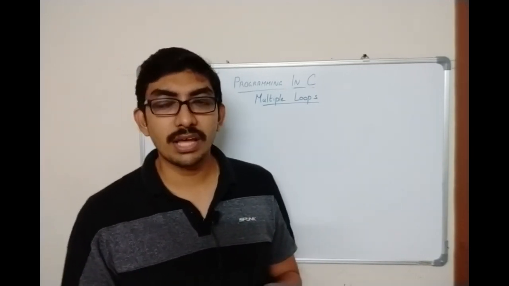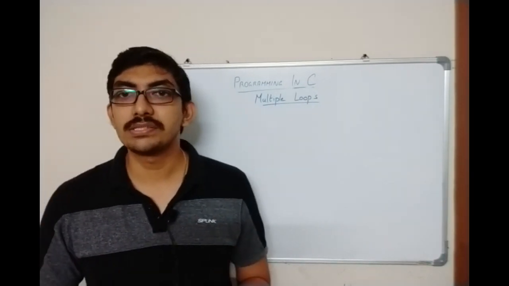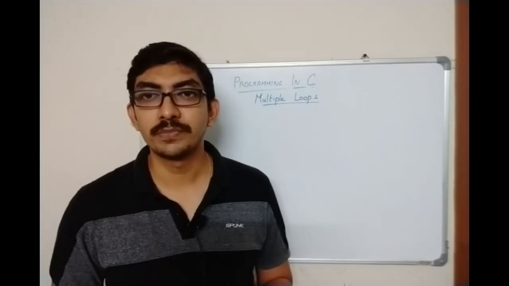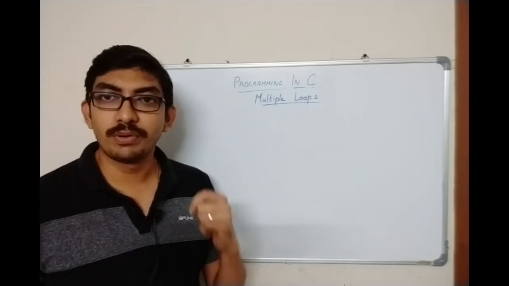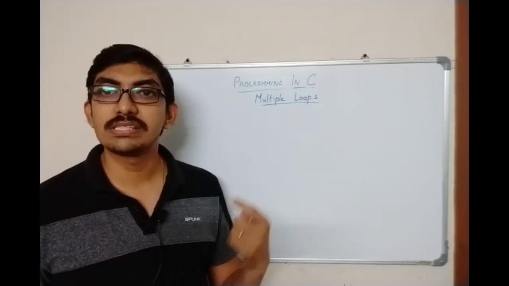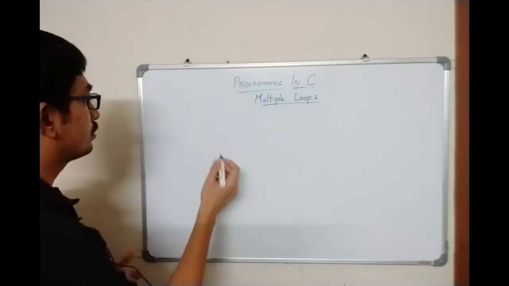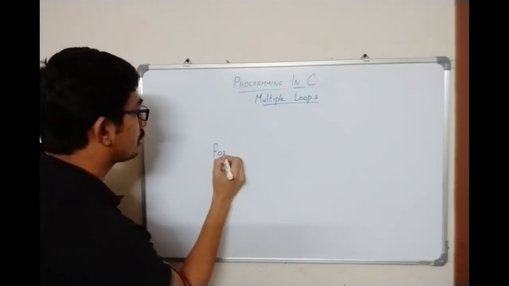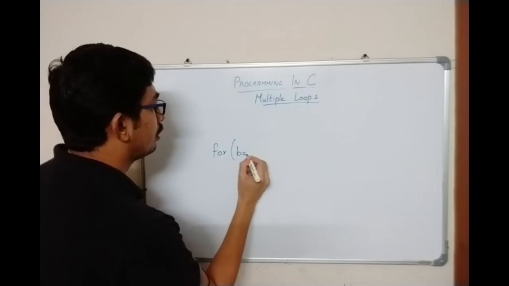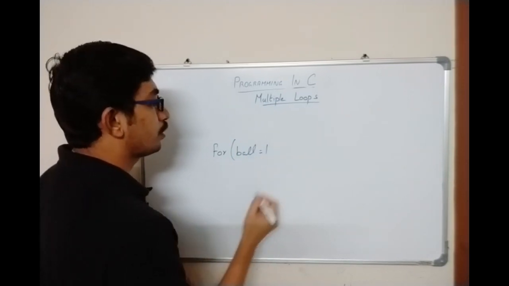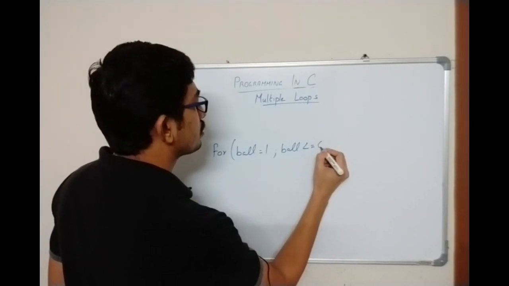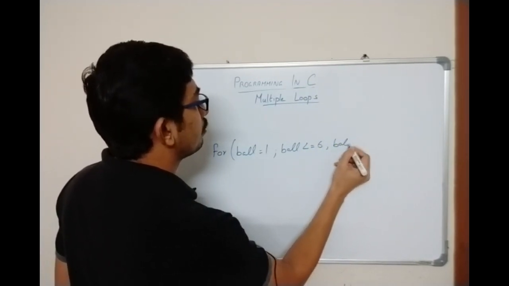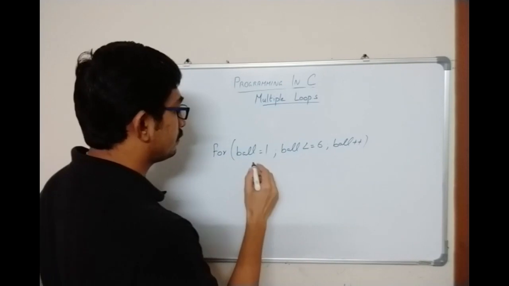Or I will give another scenario. Consider a cricket match where say you are a bowler. What are you going to do? When you go to bowl an over, you are going to deliver 6 balls. Say if it is a for loop, we can have ball equal to 1, ball less than or equal to 6, ball plus plus.